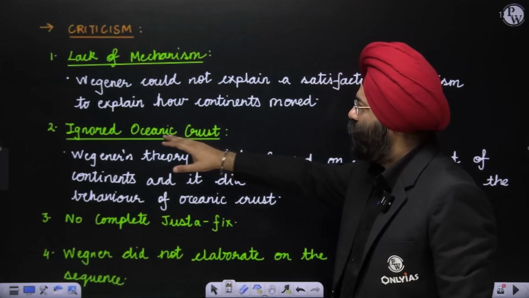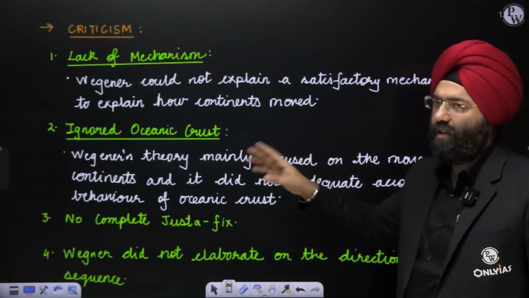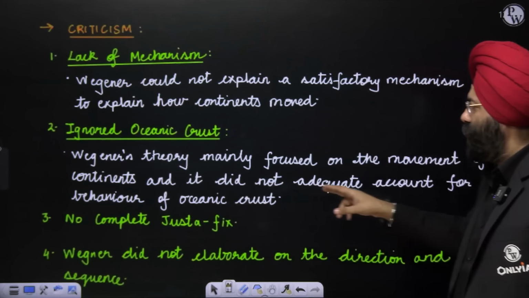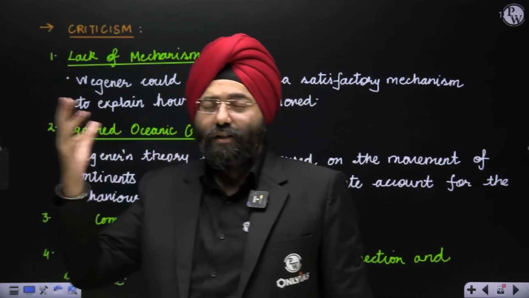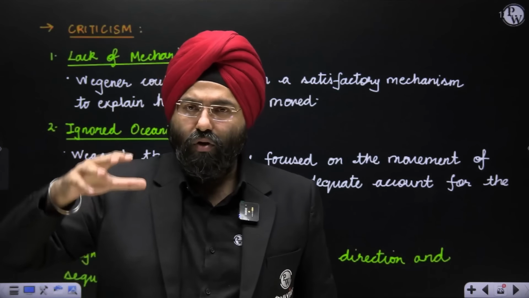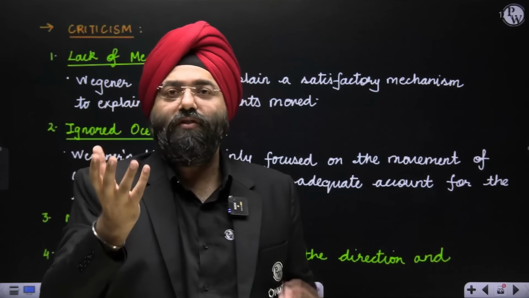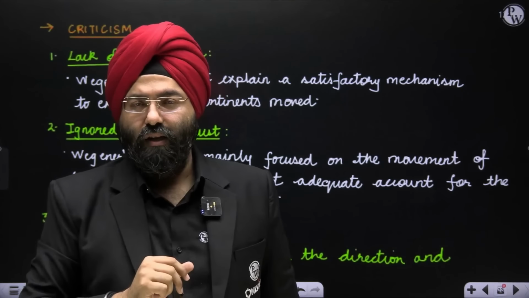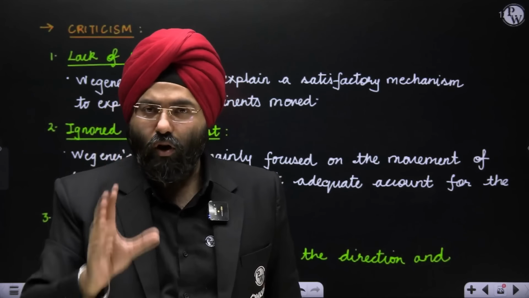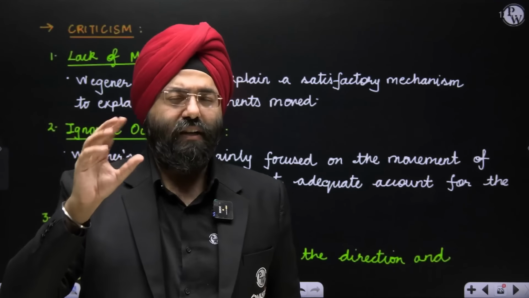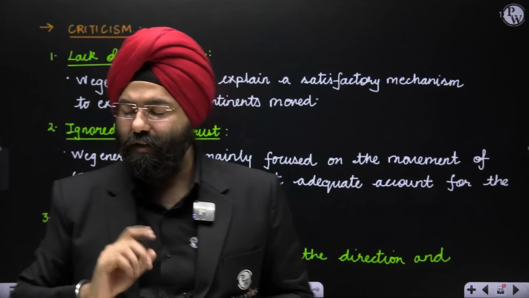Next, ignored the oceanic crust. Wegener's theory mainly focused on the movement of the continents, and it did not adequately account for the behavior of the oceanic crust. The scientists of this time presumably assumed that because they could see only the continents moving, being above the water level, only the continents moved. They had no mention of the oceanic crust, and that is again a very big flaw which plate tectonics later covers up, because it considers the concept of plate rather than only the continent.